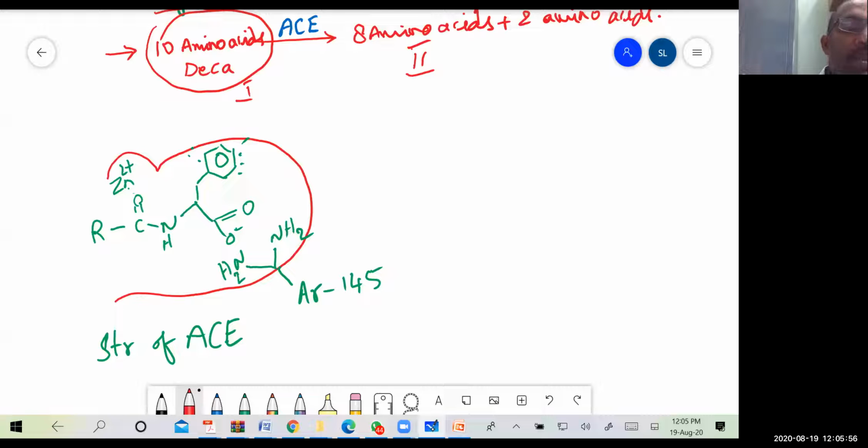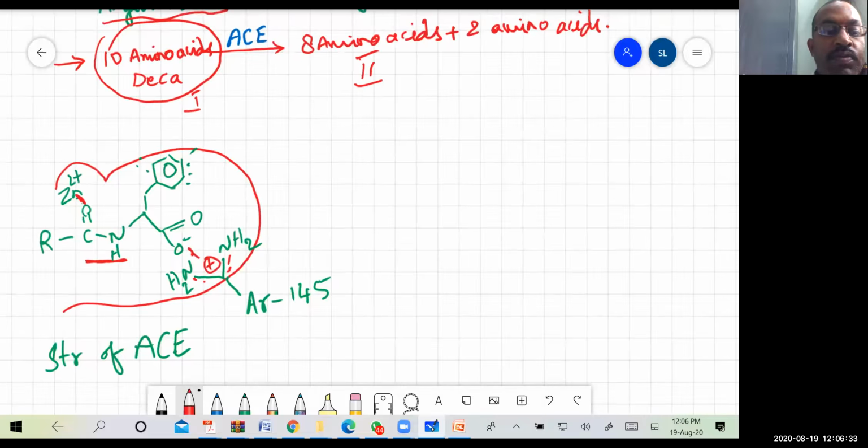One of these bonds is called the amide bond. The oxygen of it will bind with the zinc, and another oxygen of the L-benzyl succinic acid will bind with the partial positive charge. So partial positive and negative attract, and this is how the hydrolysis takes place.